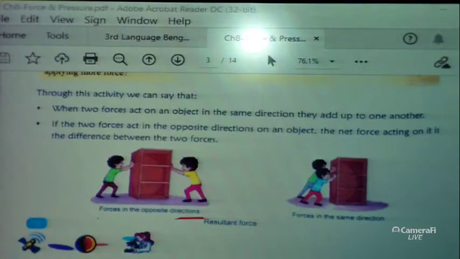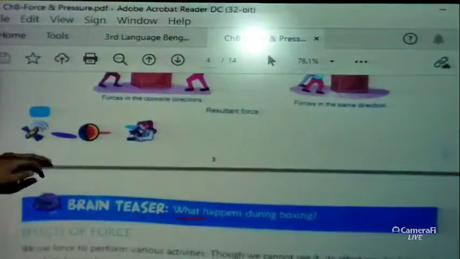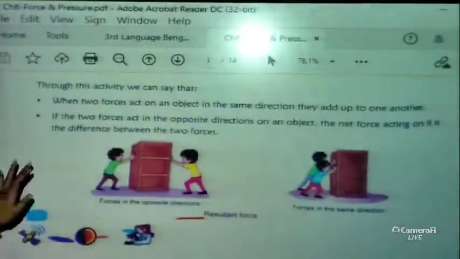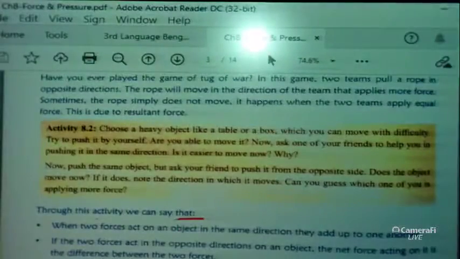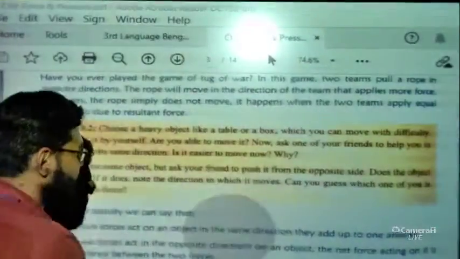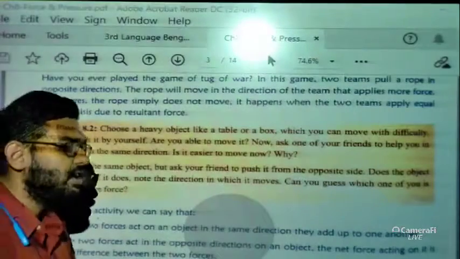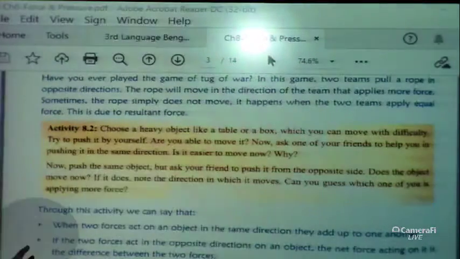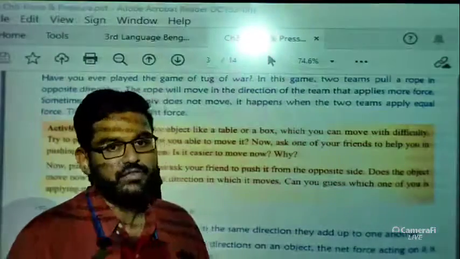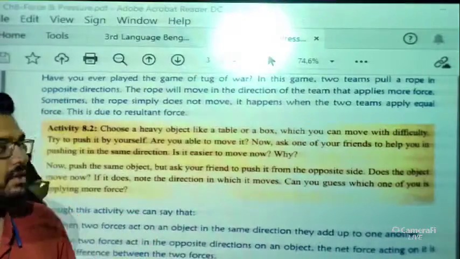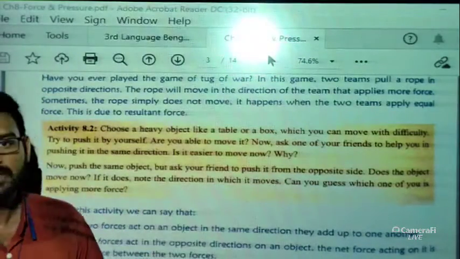Now the next thing we are going to discuss is the effect of forces. So what are the effects of forces? First of all, I hope all of you can understand the resultant of forces. We have to clear our concept on this, because if you don't understand the resultant of forces, you can't understand the effect of forces. So students, you have to read up to this. Then in our next video lecture, we will discuss the effect of forces. So that's all for this video, students. Okay, thank you.